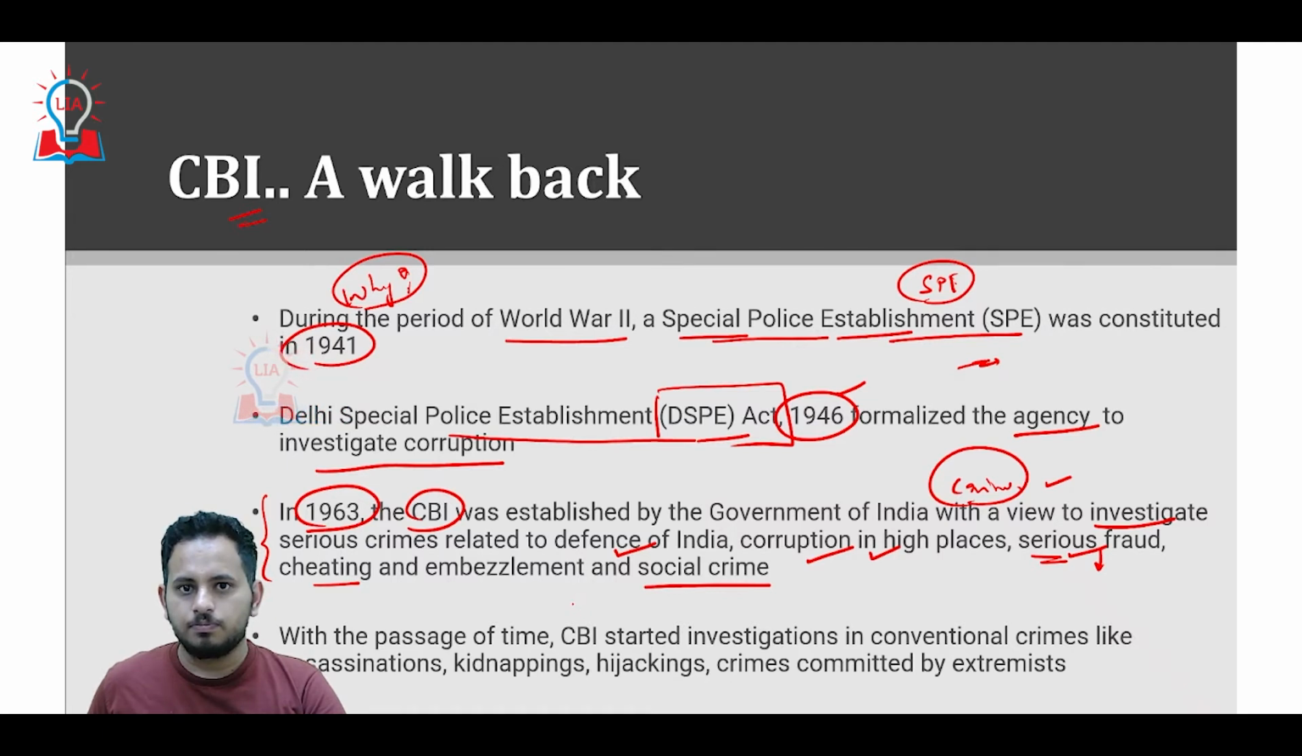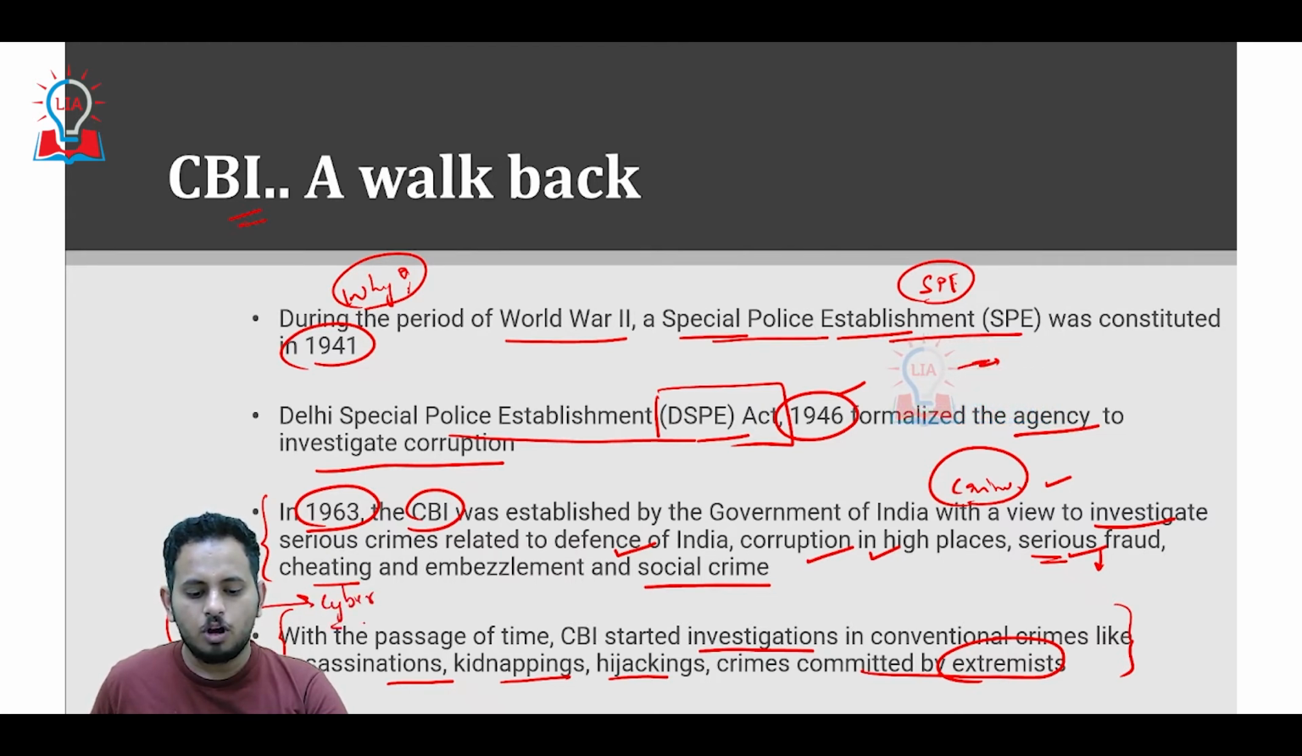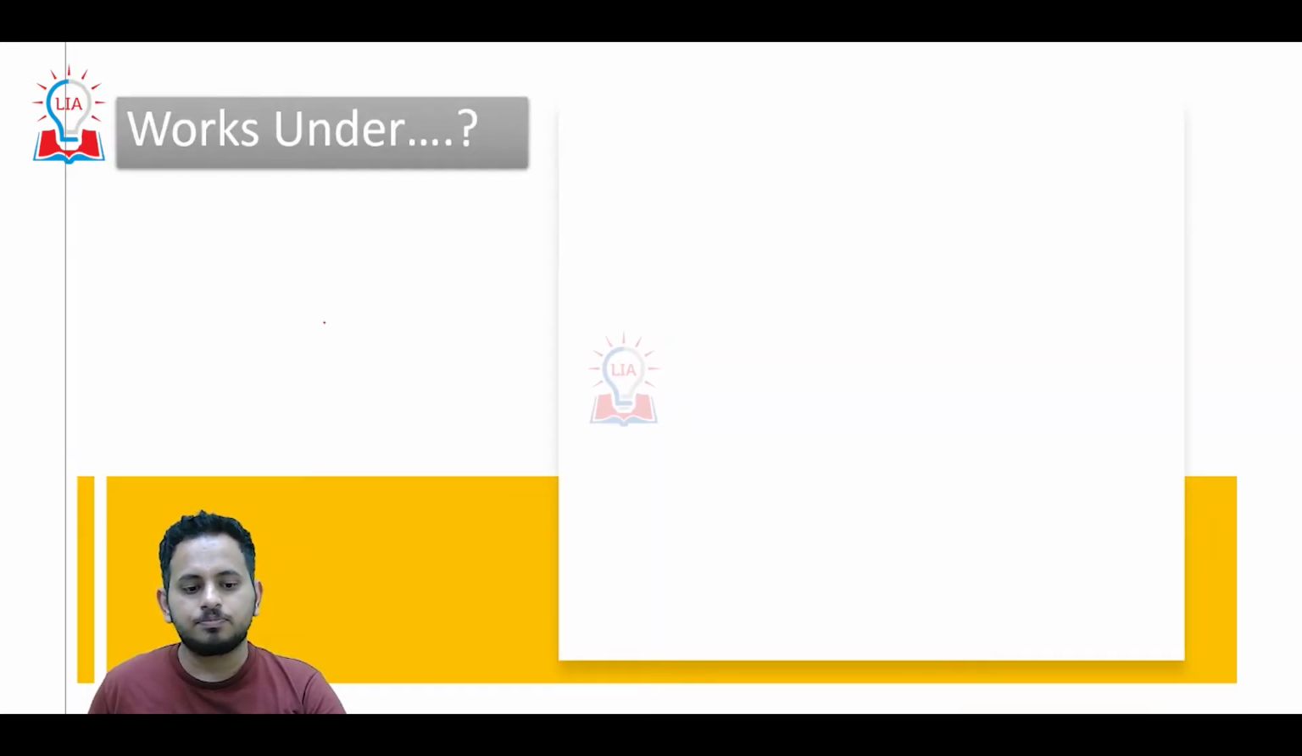With the passage of time, as of now, CBI has also started investigating assassinations, kidnappings, hijacks, and crime committed by extremists. At the advent of the 21st century, we are seeing a new age, and there are demands to include cyber crime or digital crime under the Central Bureau of Investigation. It would be included in a few years down the line, but this is how the CBI was started and its jurisdiction got expanded.